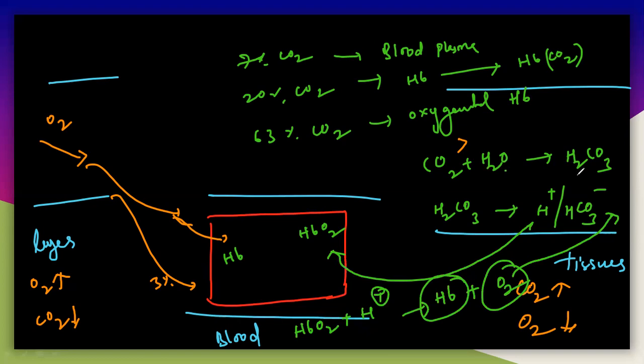Sorry, this happens in this particular RBC here. So this CO2 goes into the RBC, and in that RBC it reacts with the water molecule to form H2CO3. So this H2CO3 is nothing but the protons here. So whenever these protons are there, these protons will disturb the HbO2.